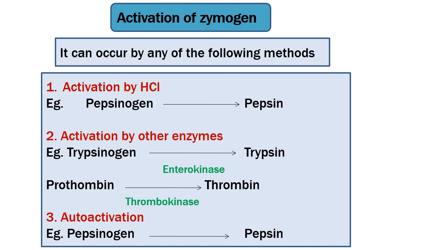Another method of activation of zymogen is by autoactivation. For example, pepsinogen is converted to active form pepsin by pepsin itself.